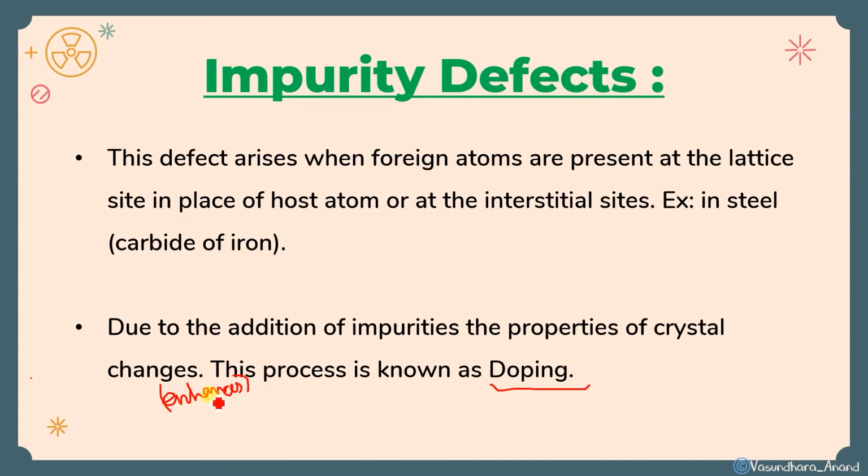And why this doping? Because to enhance the properties, like in steel, with carbon. If we are talking about iron, it does not have that many good properties as steel has. So to enhance the properties of iron, we add carbon to it, and it gives steel, which has shine and is anti-rusting. It has some extra qualities, good properties. So this is called doping.